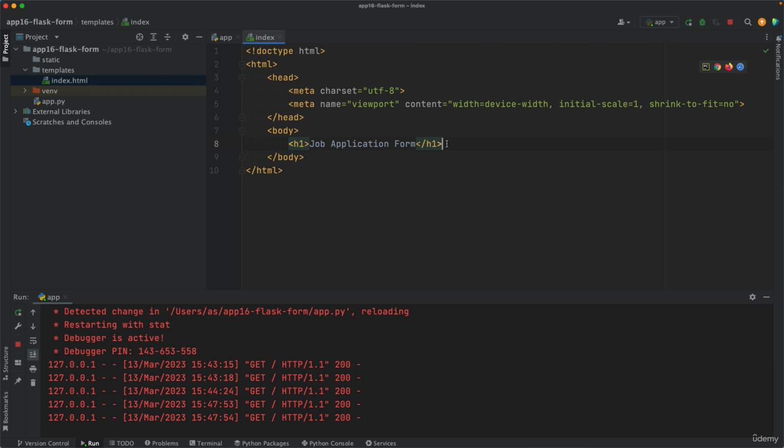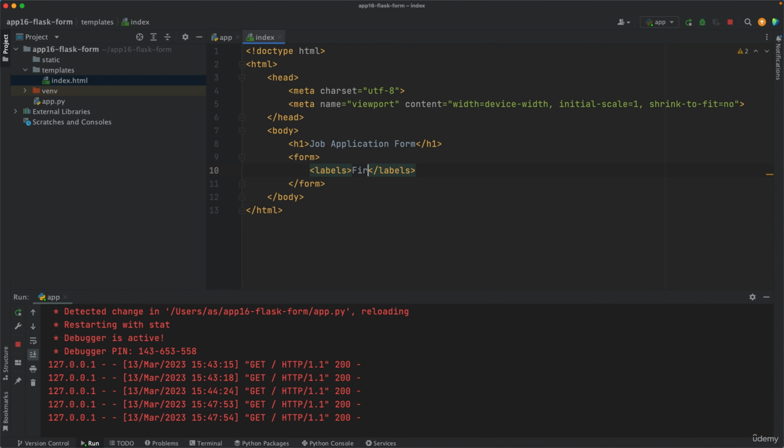Well, as I mentioned before, everything that is visible goes inside the body tags. So we have this h1 tag already. We want to add another one. Let's indent here. This will be a form, right? So we use the form tags. Inside the form tags, we will have labels and input fields.